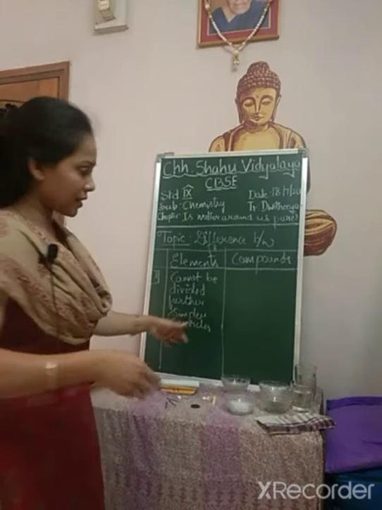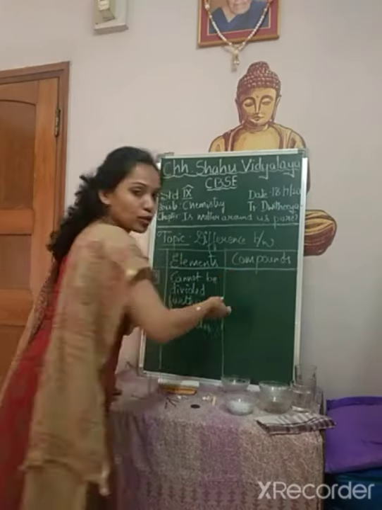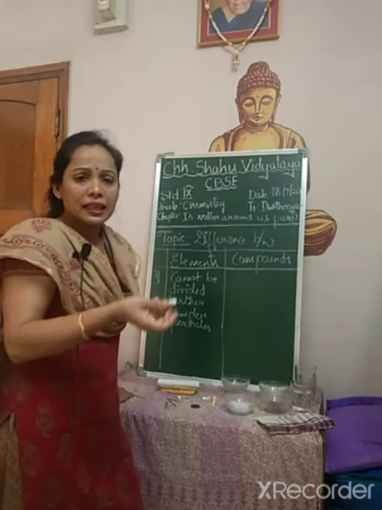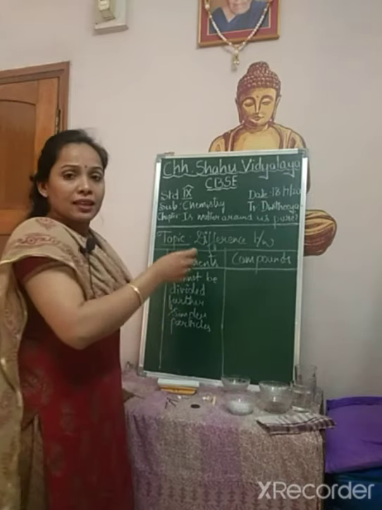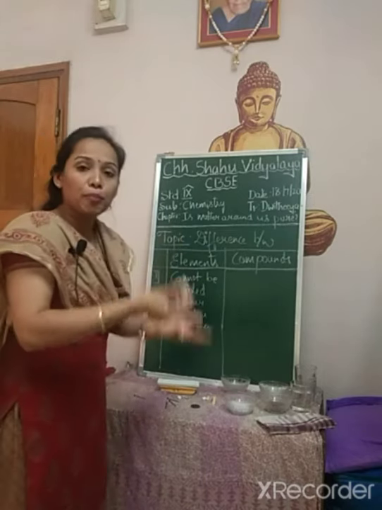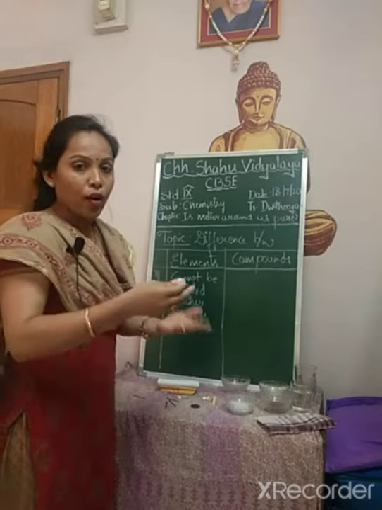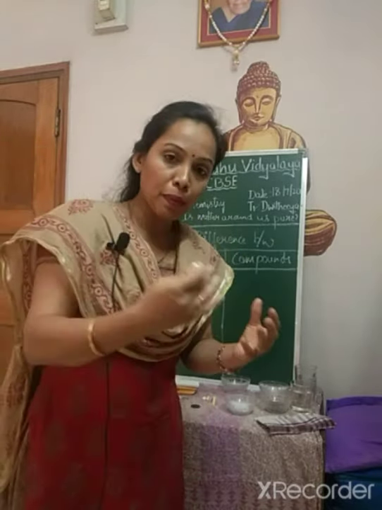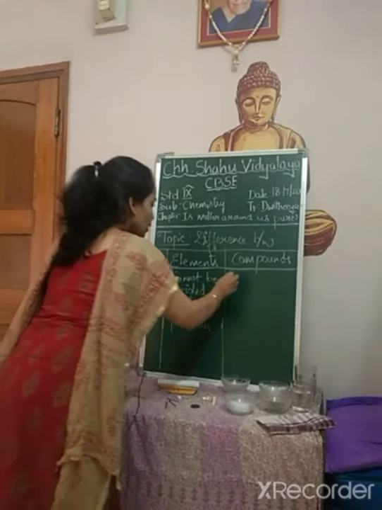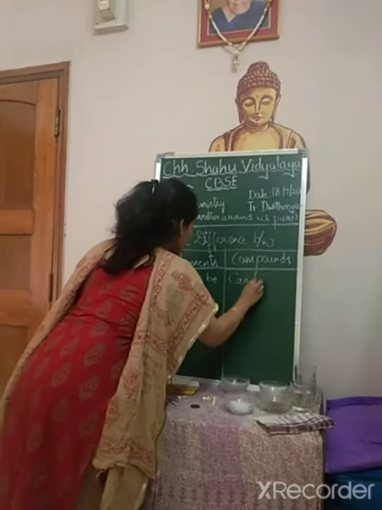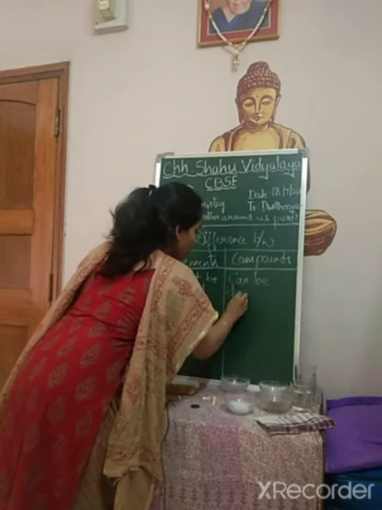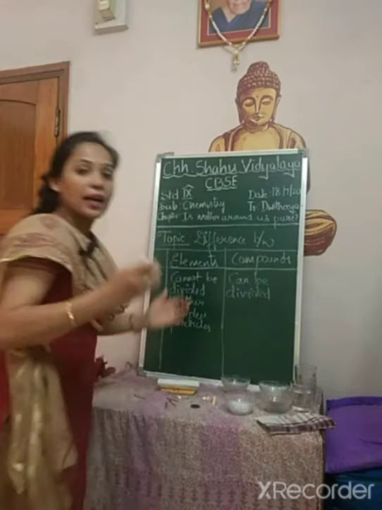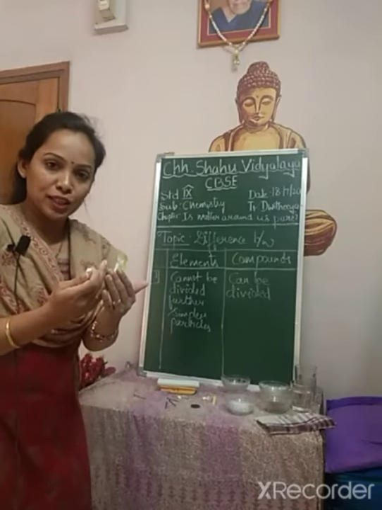Whereas compounds, for example sodium chloride, ferrous sulfide, or ferrous sulfate, can be decomposed, can be heated, or can be treated chemically, or electricity can be passed through them to divide them. They can be divided because compounds are made up of two or more elements combined with each other.